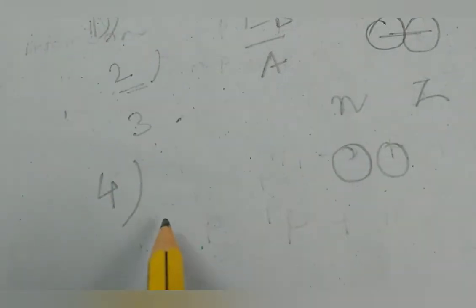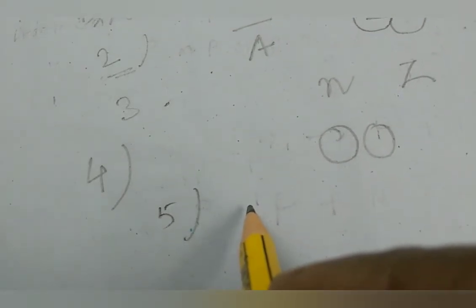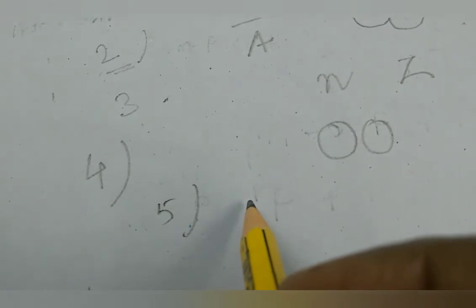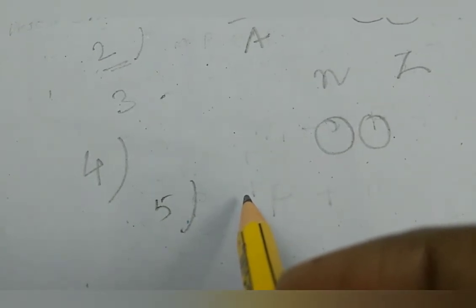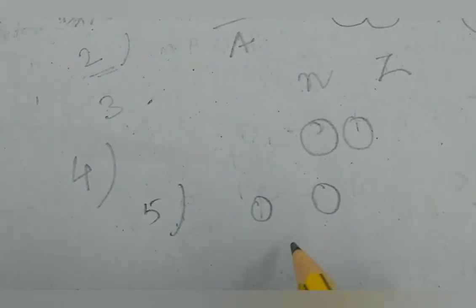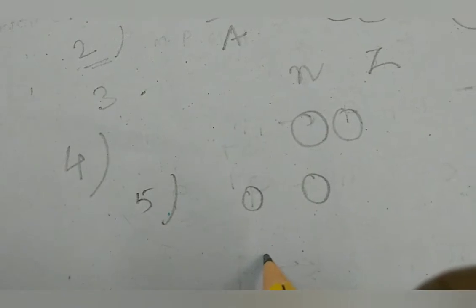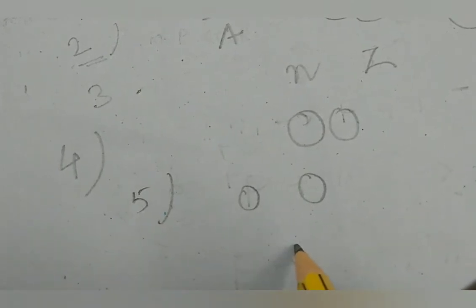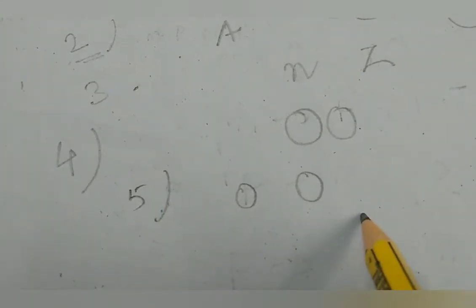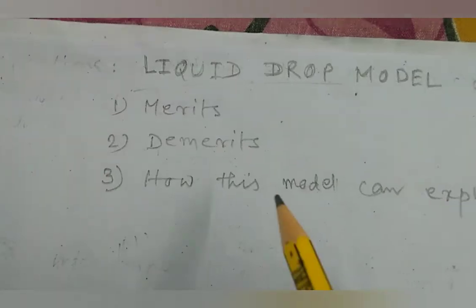And lastly, when a small drop of liquid is allowed to oscillate, it breaks up into two similar drops of equal size. The process of nuclear fission is similar, and the nucleus breaks up into two similar nuclei.